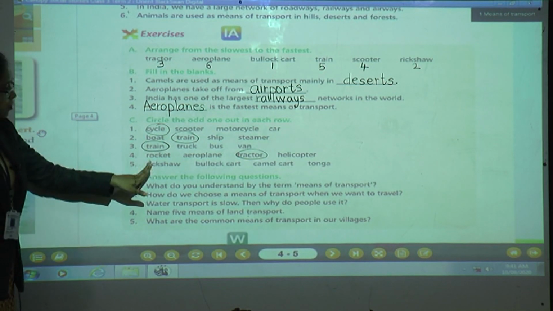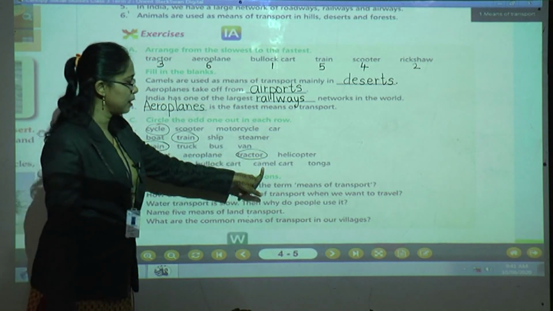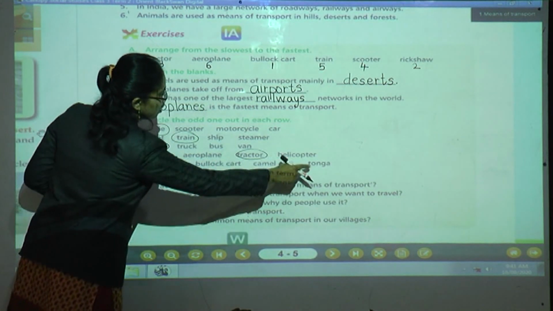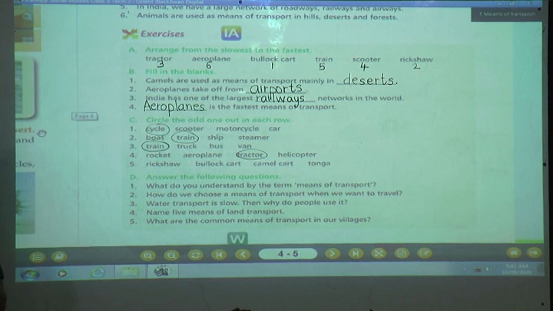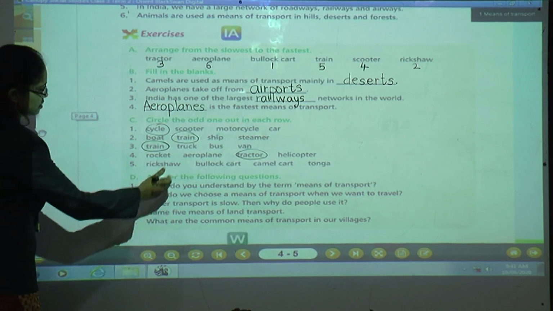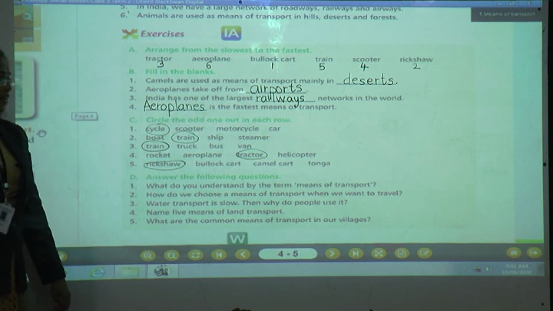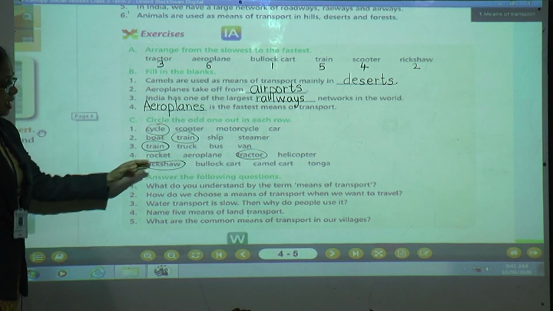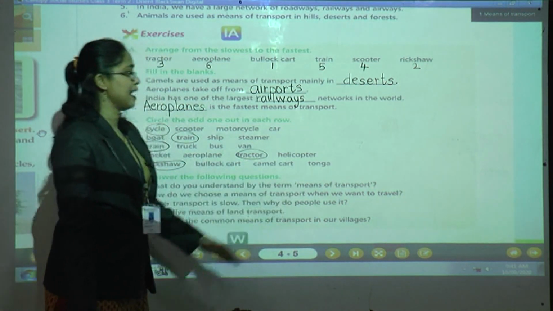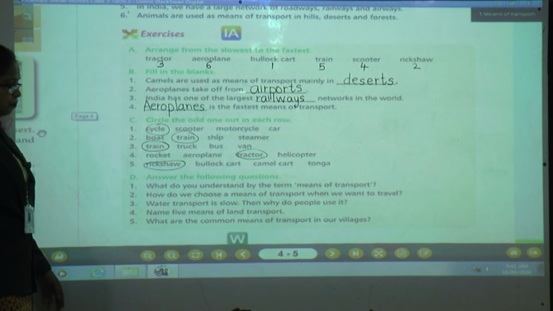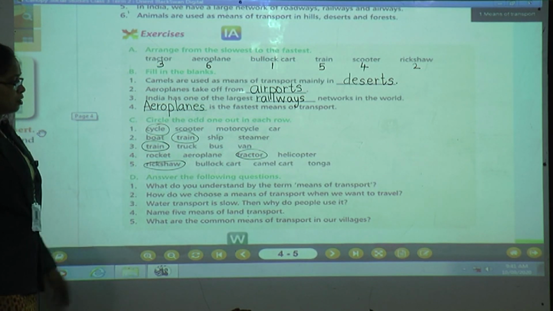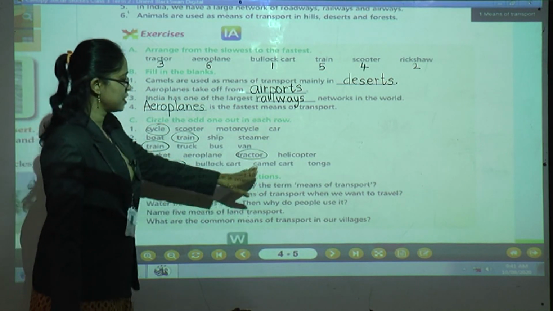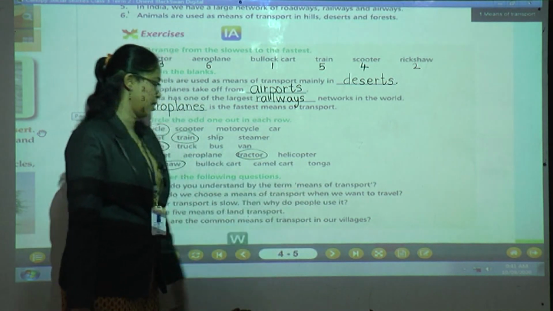Next, number 5, rickshaw, bullock cart, camel cart, tonga. What is the answer? Give me the answer, children. Yes, the answer is rickshaw. Why is the answer rickshaw, children? Because rickshaw is a land transport and bullock cart, camel cart are animals used as transport. Rickshaw runs on petrol, but do these run on petrol? No, they are used by the animal as a transport. Bullock cart, camel cart and tonga.